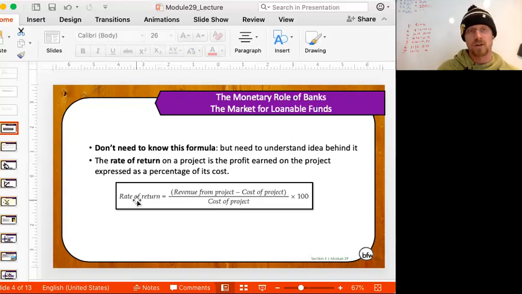If the rate of return increases, a company can therefore take on a bigger interest rate because they know that in the end they're going to make money back. If their perceived rate of return is low, then they wouldn't want to take on a loan with a high interest rate because they know that the project they're doing won't even pay for itself. So the rate of return is the revenue from the project, so how much money the project will bring in, minus how much the project is going to cost, divided by the cost of the project. So we call that the rate of return. Again, you don't need to know that. You just need to know that if businesses think projects are going to return more money, they're more willing to take on a loan.